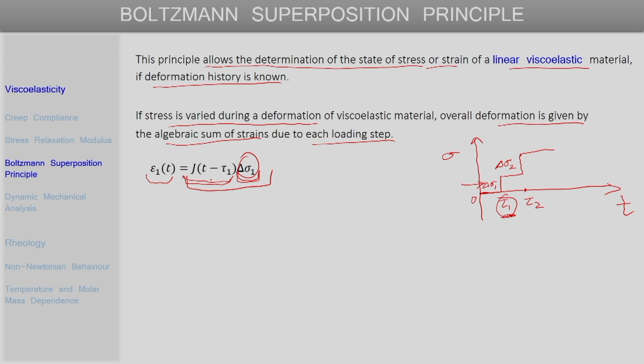This creep compliance will have a value which corresponds to a time of t minus tau 1. Similarly, for this second load that we are applying, delta sigma 2, the corresponding strain produced due only to that particular load will again be given by the creep compliance multiplied by the stress. In a similar fashion, if further loading is done successively, then for each loading step the corresponding stress multiplied by the creep compliance gives us the contribution of that part of the loading to the strain.